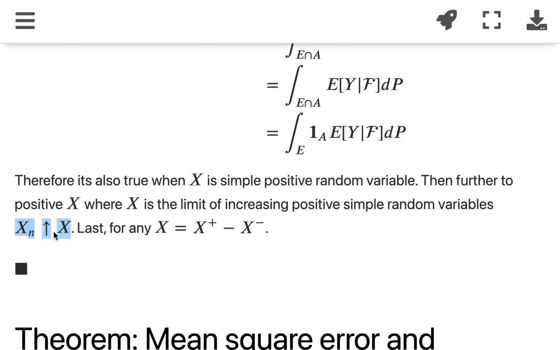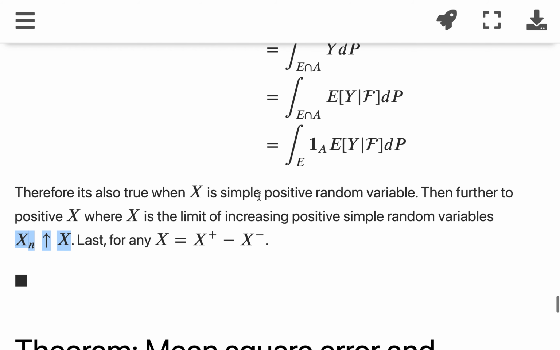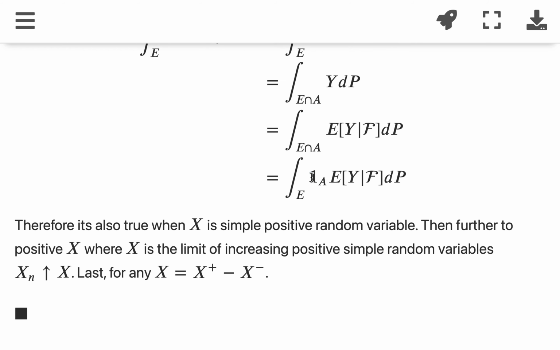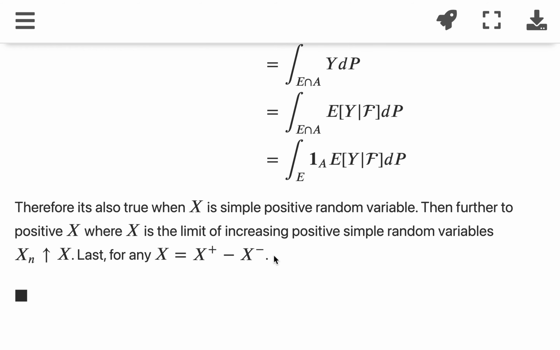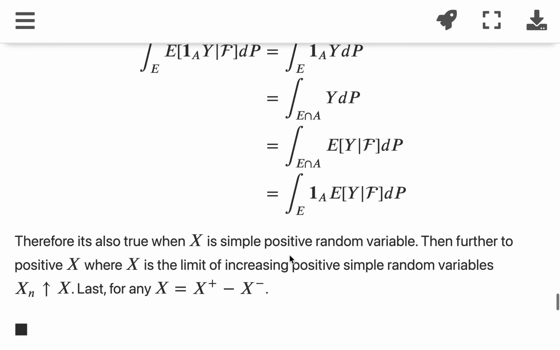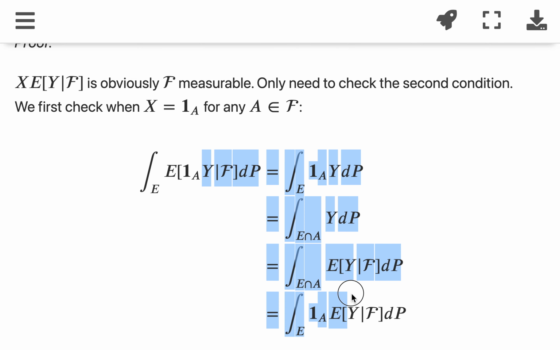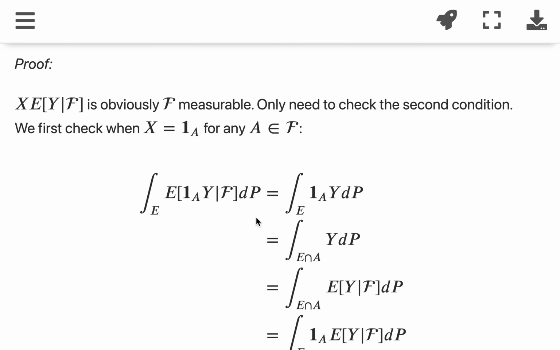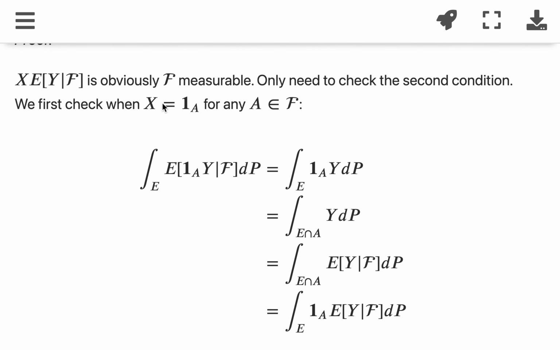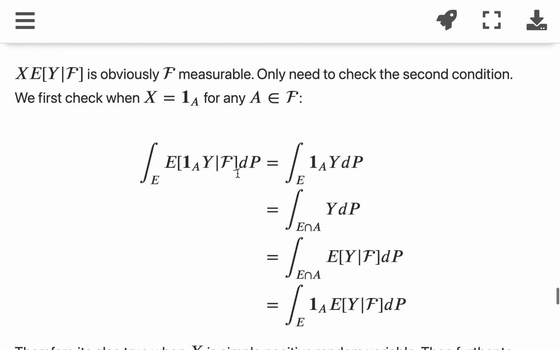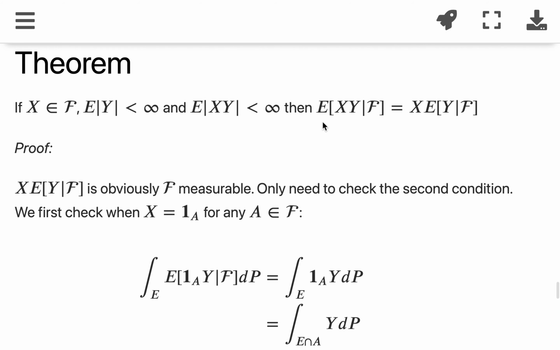Then we can use the monotone convergence theorem to check that this is also true for positive x. And the last thing to do is to separate x into x positive and x negative, and that will apply eventually for any x. So all we have left is to check the case where x is an indicator function. When x is an indicator function, we just have to check that this is true for every e in f.